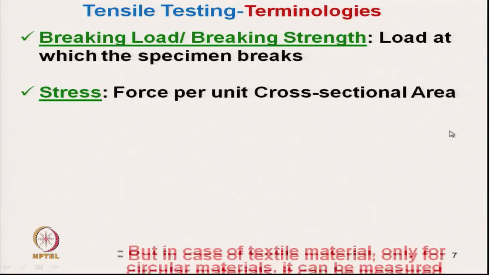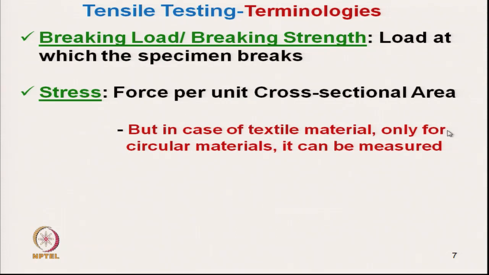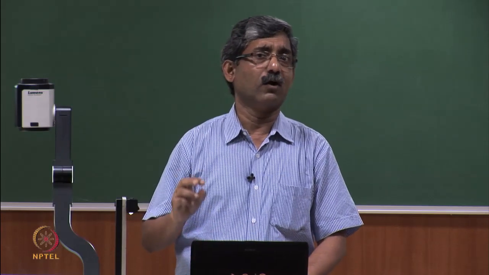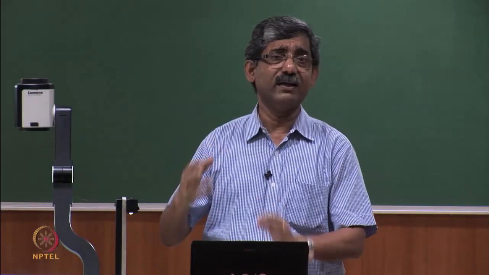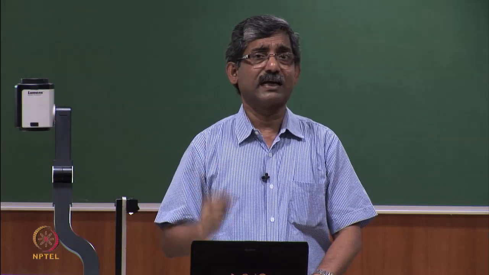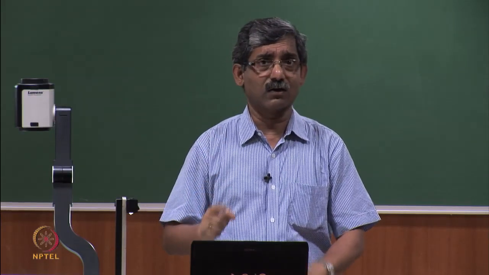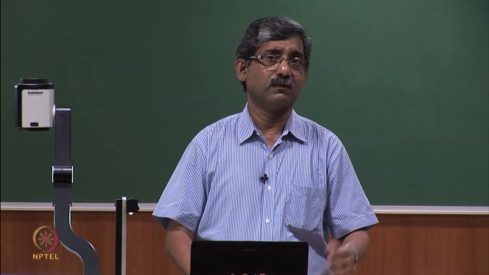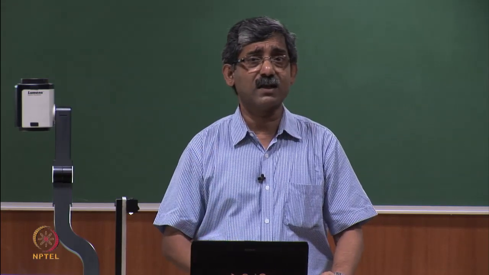But in case of textile material, as we have discussed already while discussing fineness or linear density measurement, fibers or any textile materials are not circular or of any normal specific size; the cross sectional shape is totally random.